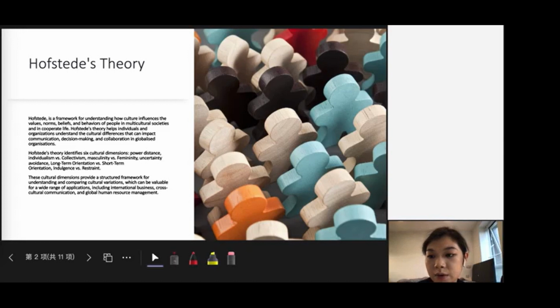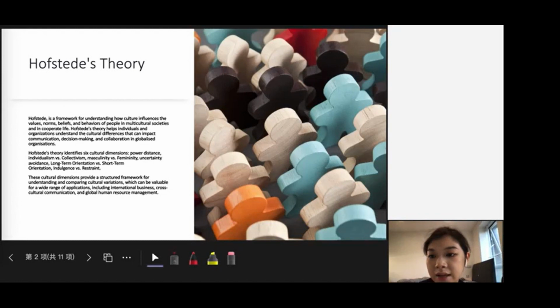And the second one is uncertainty avoidance. The uncertainty avoidance dimension involves the tolerance of uncertainty and risk. High uncertainty avoidance indicates a low tolerance for uncertainty and a tendency to avoid risk, while low uncertainty avoidance indicates a high tolerance and ability to accept uncertainty.